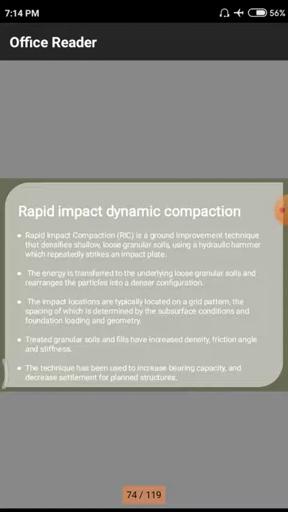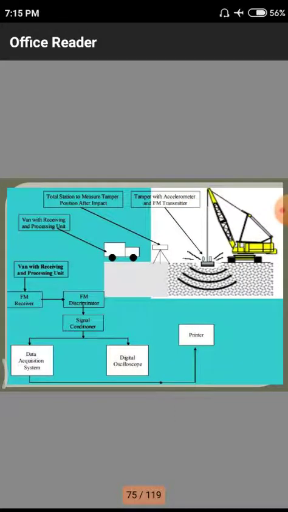Likewise, in this case also we are using these hydraulic hammers to densify the particular soil by a rapid movement of a jet onto the particular plate which is covered on a particular surface. Next point we have is that the energy is transferred to the underlying loose granular soils and rearranges the particles into a denser configuration. First of all, to understand all of those 5 points, we need some pictorial representations.